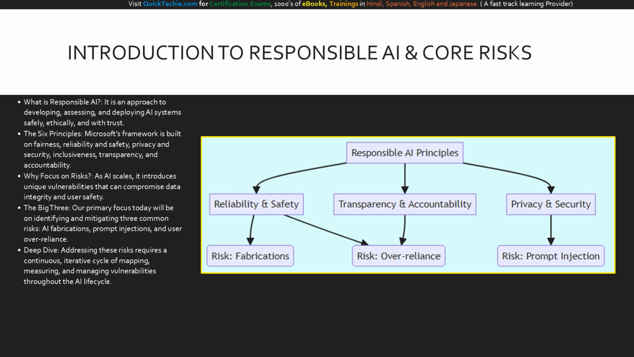If a system isn't reliable, users shouldn't blindly trust it, yet they often do. Meanwhile, privacy and security are directly responsible for defending against adversarial threats, like prompt injections, which seek to breach our data protections. Transparency feeds into mitigating over-reliance by ensuring users understand the AI's limitations. Every risk we discuss today is tethered directly to a failure in one of these core principles.